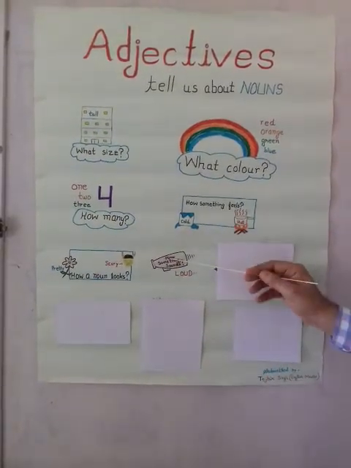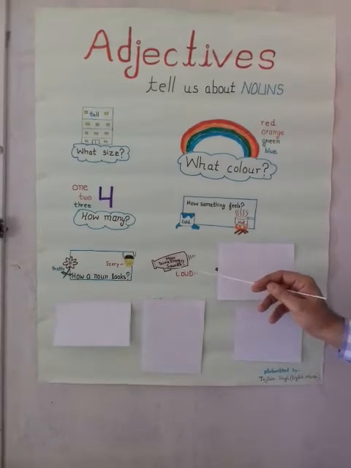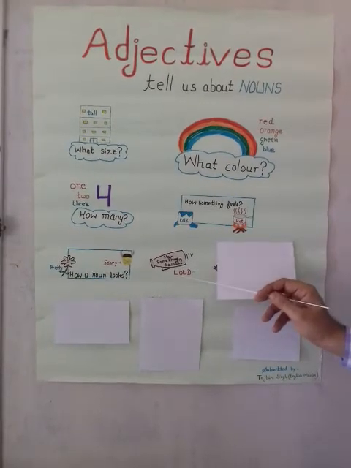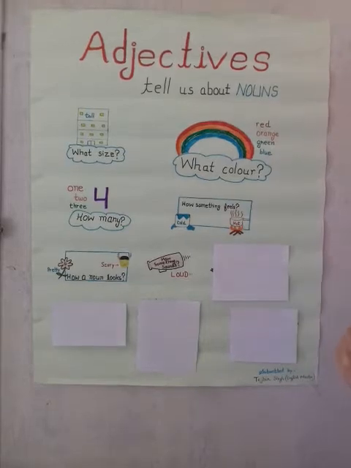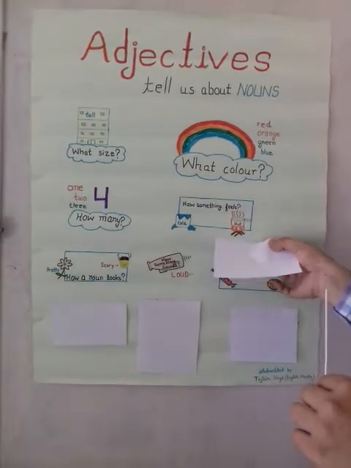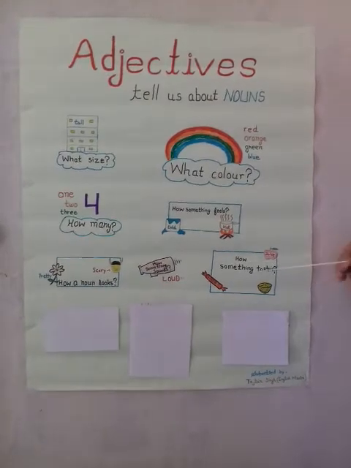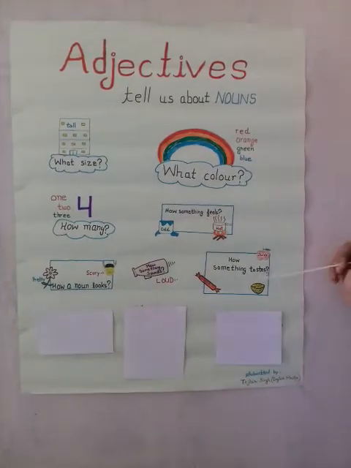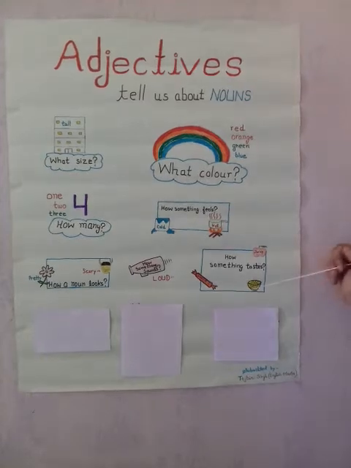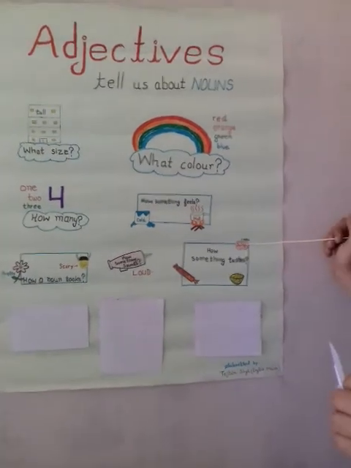Next, the adjectives also tell us how something sounds. For example, loud. The adjectives also tell us how something tastes. For example, sweet, sour, juicy.